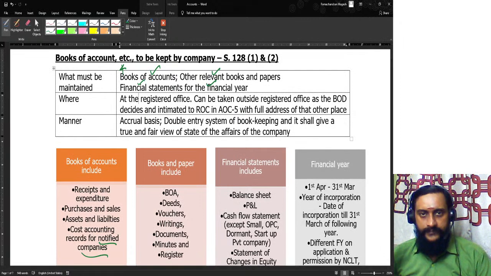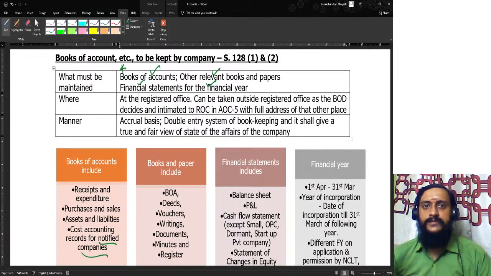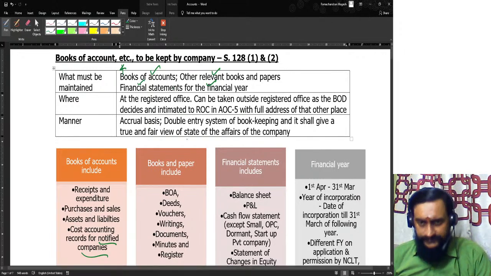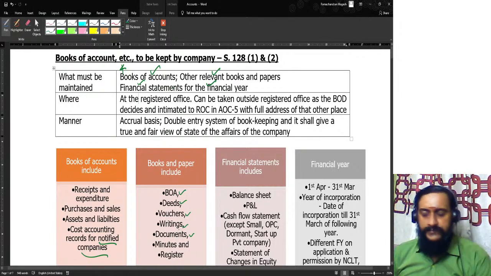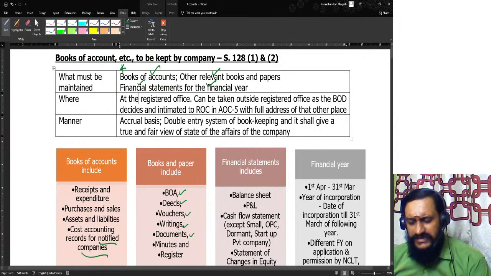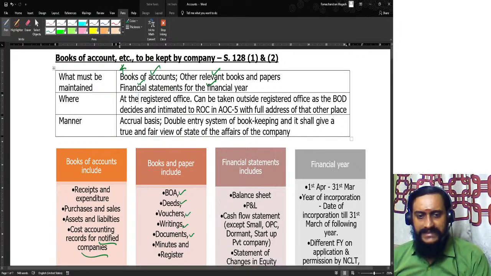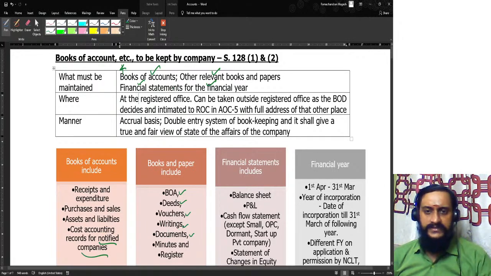Number one, the cash book. Number two, the purchases and the sales book. Number three, assets and liabilities records. Number four is the cost accounting records. Number two is the other relevant books and papers. Other relevant books and papers shall include the books of accounts, deeds, vouchers, writings, documents, minutes, and register. So, what shall come under this other books and papers? All the books of accounts, deeds, documents, writings, vouchers, minutes, and register are to be considered as other books and papers.